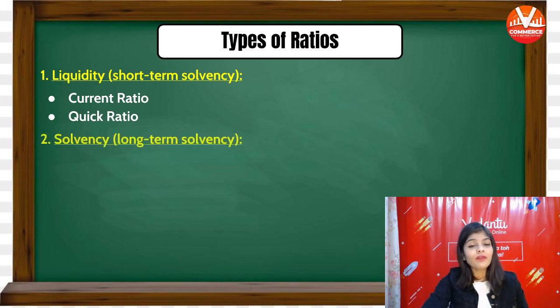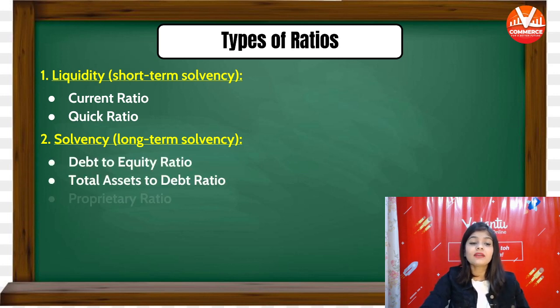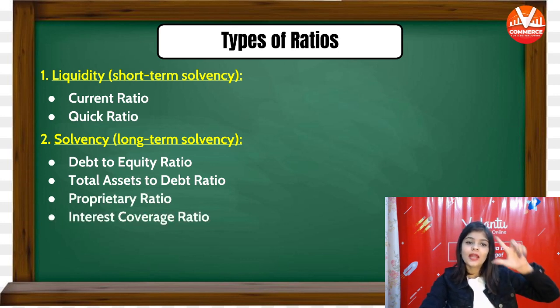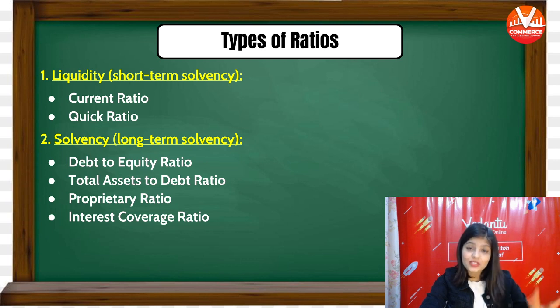Then second type of ratio is solvency ratio, long-term solvency ratio. This solvency ratio is calculated to assess the long-term solvency. And it is further divided into 4 types: debt to equity ratio, total assets to debt ratio, proprietary ratio and interest coverage ratio.